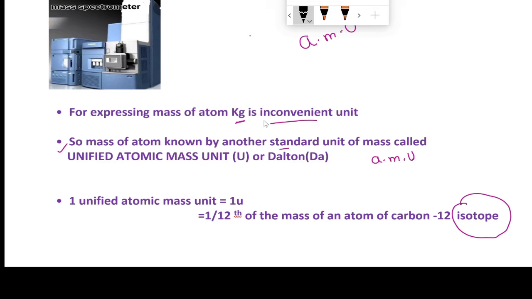Do you know what isotopes actually are? Isotopes are different forms of the same element.